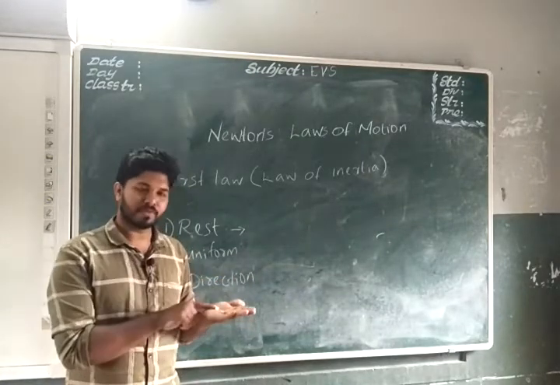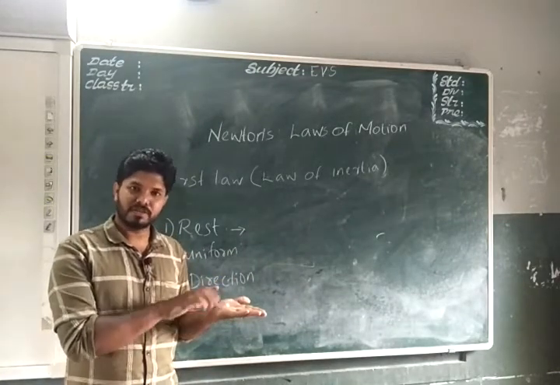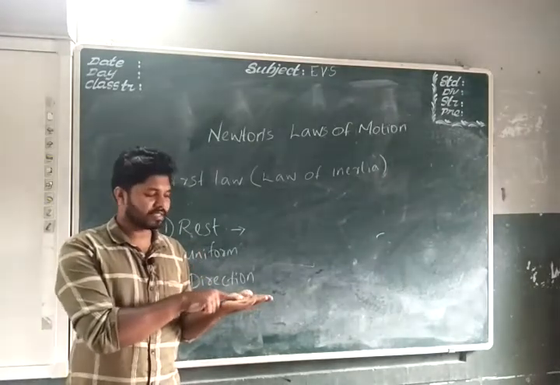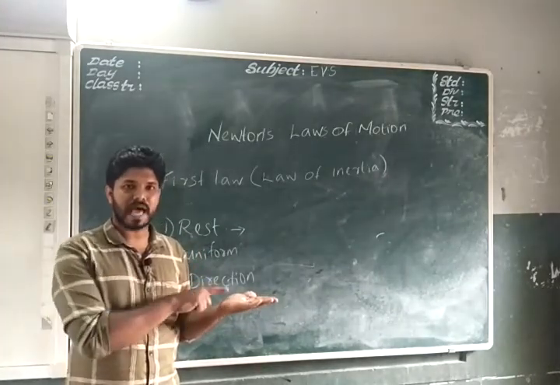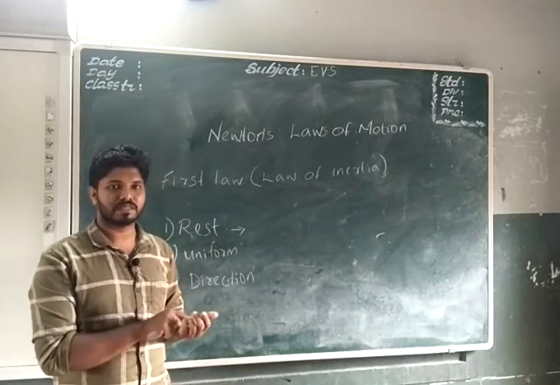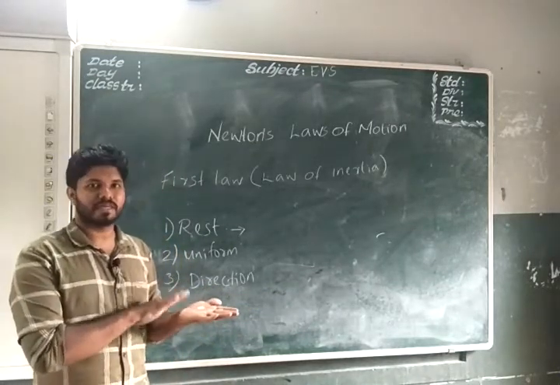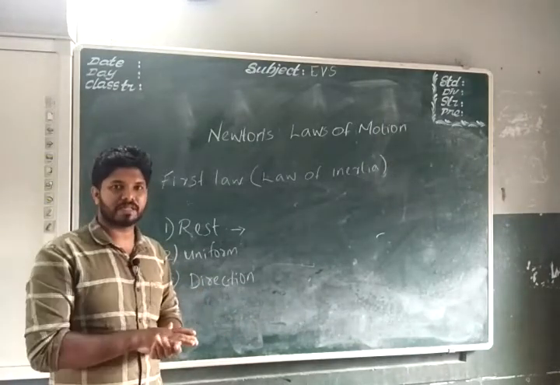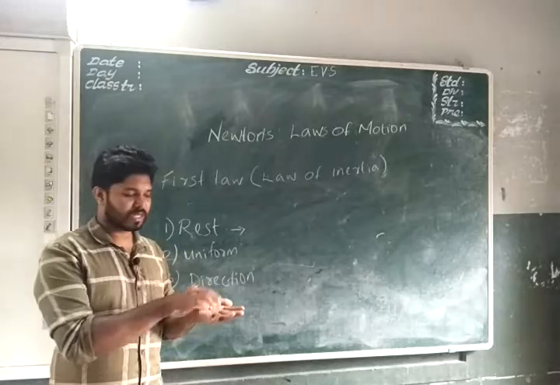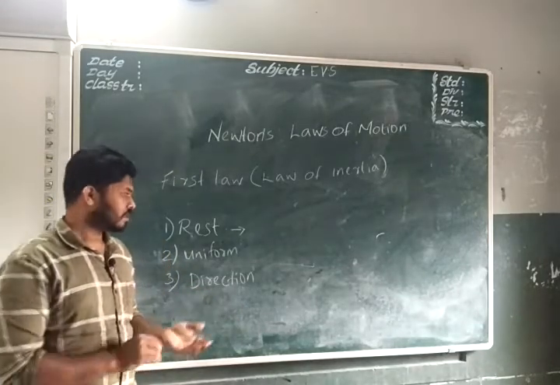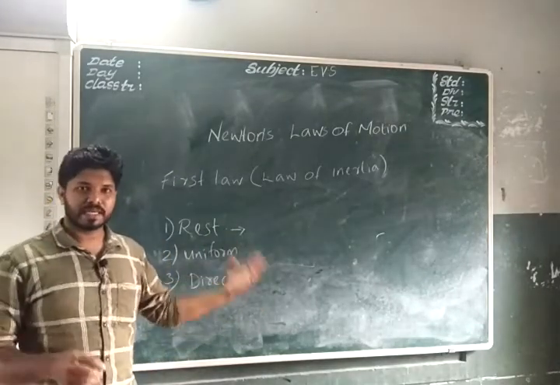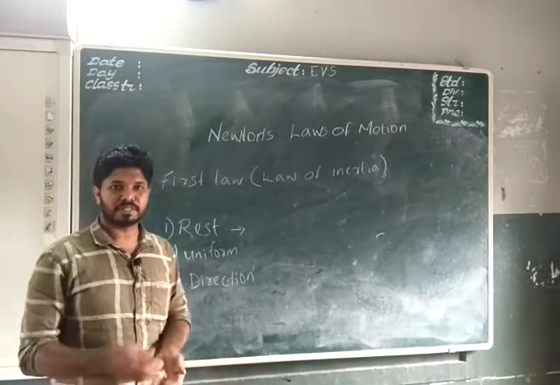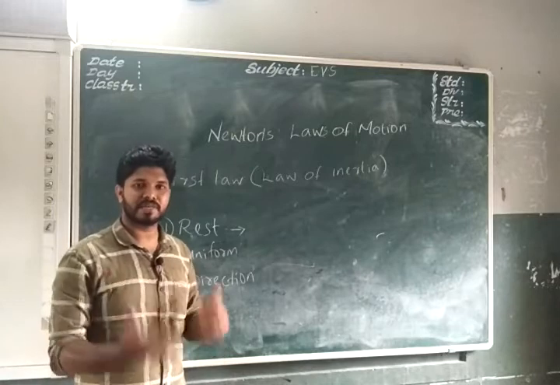A chalk piece in our hand continues to be in its position unless an external unbalanced force acts upon it. It will be lying here only unless we take it, so we are giving an external unbalanced force. Up to that it will stay in its position itself. You can give examples like a book lying on a table, a chalk piece lying on the table, or a table lying on the ground. You can give any example.